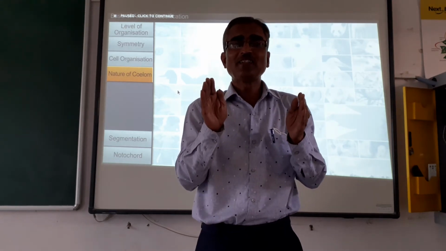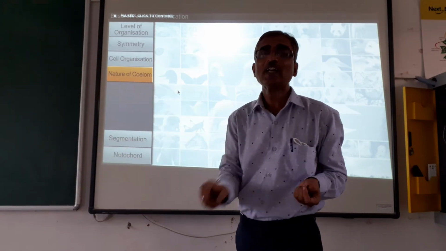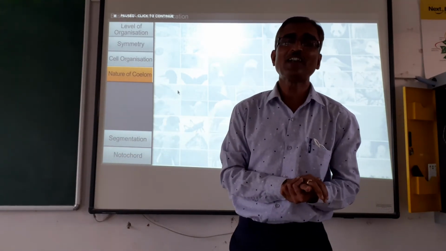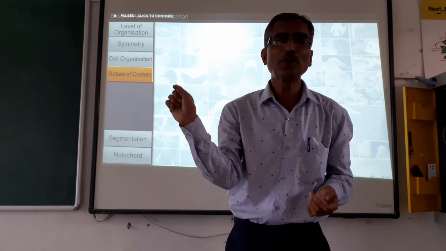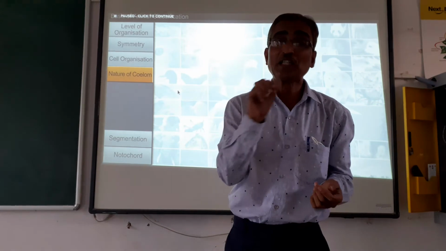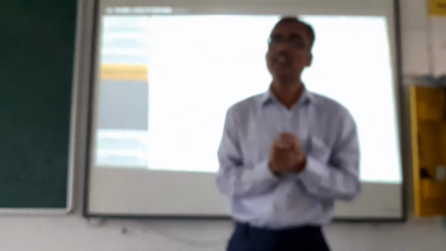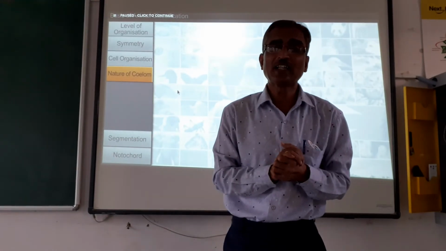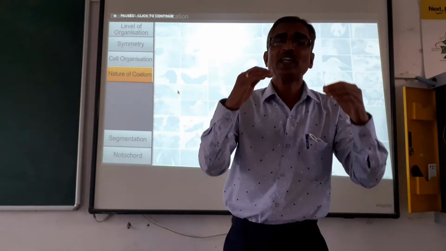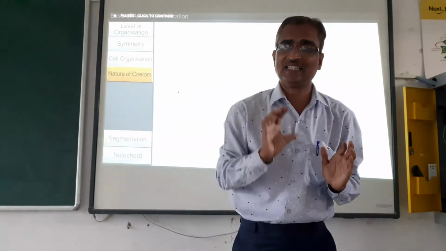That we call coelom. So based on that body cavity, the animals are classified into acoelomate, that means there is no body cavity, coelomate where there is body cavity, and another type is pseudocoelomate. Pseudo means here this body cavity is found in patches.